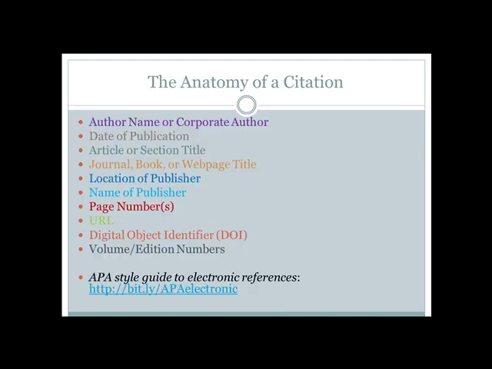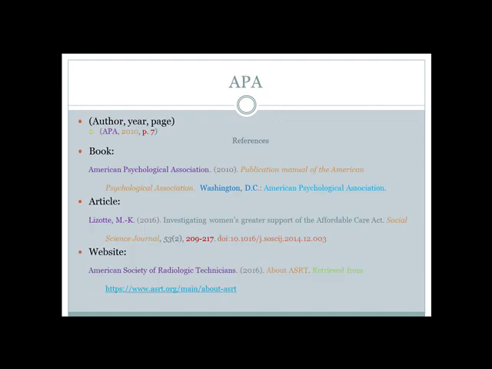The parts of the citation are similar regardless as to whether you're using MLA, APA, AMA, Chicago, or any other citation style. All that changes is the order in which they appear and their formatting. Here, we're looking at the basic forms of APA citation for an in-text citation, books, articles, and websites. Note that here, References is the title which appears on the last page of your paper for APA style, and that proper format includes double spacing and having a hanging indent under the first line of each citation.